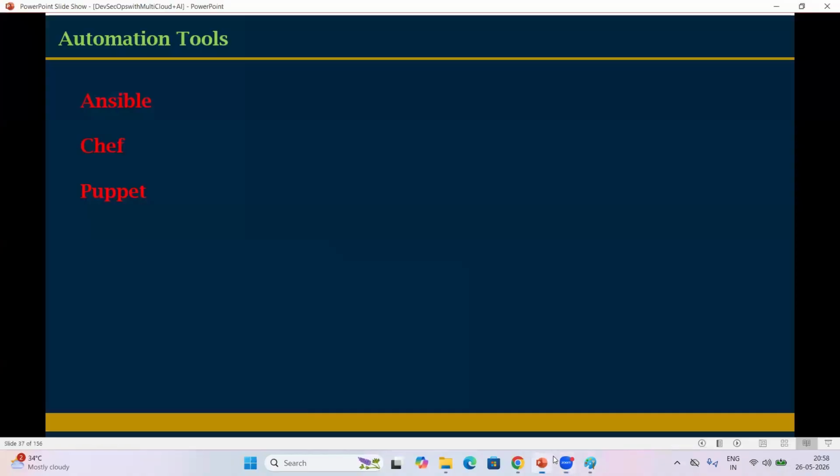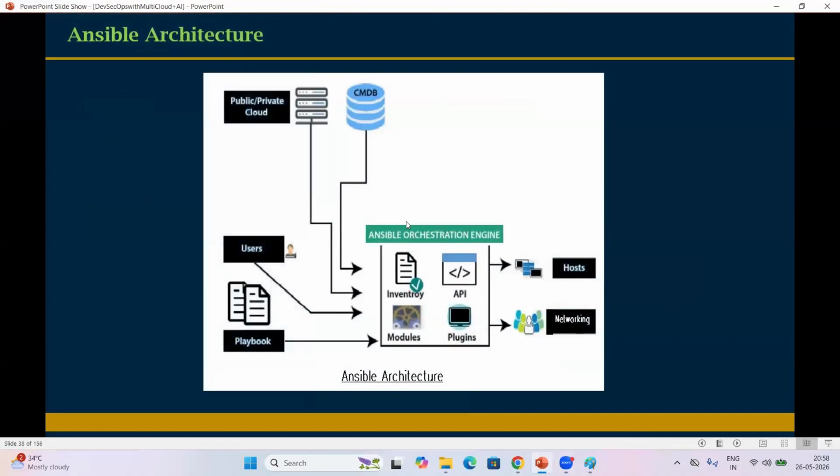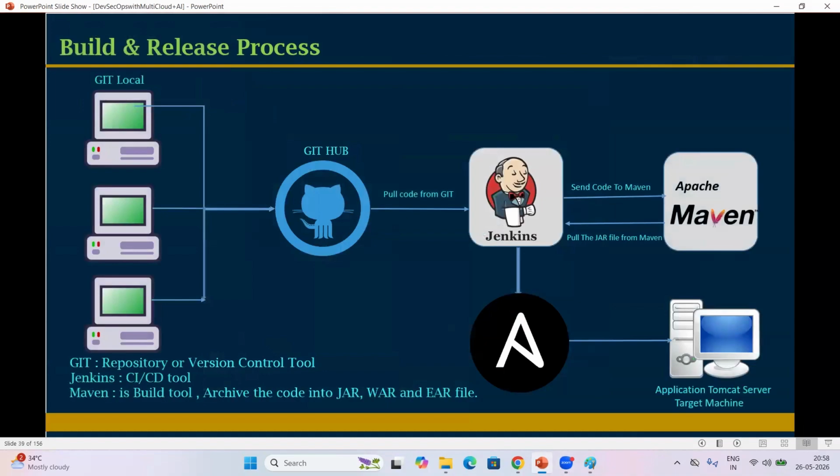Now let's move on. Look at my screen, everyone. So this is the Ansible architecture. While working on Ansible, we'll go very deep dive into the different components available. We can integrate Ansible with Jenkins by installing a plugin. Jenkins triggers the job to Ansible, and Ansible goes and deploys the applications on the respective application servers.